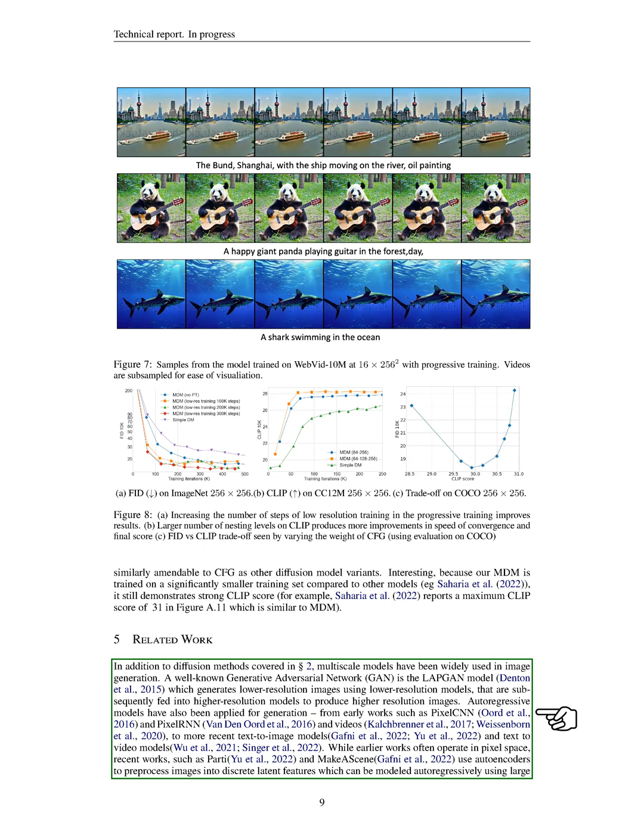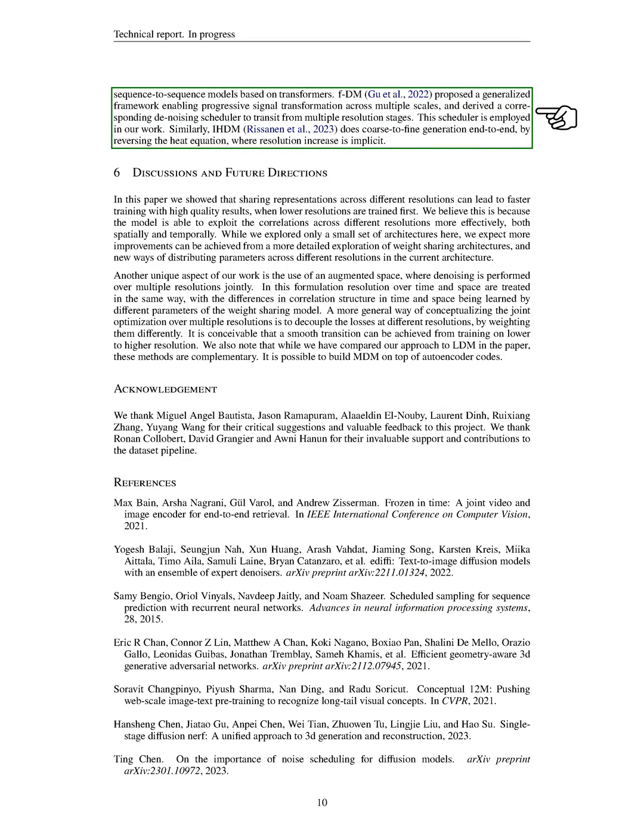While earlier models often worked directly with pixels, recent models like Parti and Make-A-Scene use autoencoders to convert images into discrete latent features. These features can then be modeled autoregressively using large sequence-to-sequence models based on transformers. The FDM model proposed a generalized framework that allows for progressive signal transformation across multiple scales. It also introduced a denoising scheduler to transition between different resolution stages, a feature we have incorporated into our work. Similarly, the IHDM model performs end-to-end generation from coarse to fine by reversing the heat equation, implicitly increasing resolution.